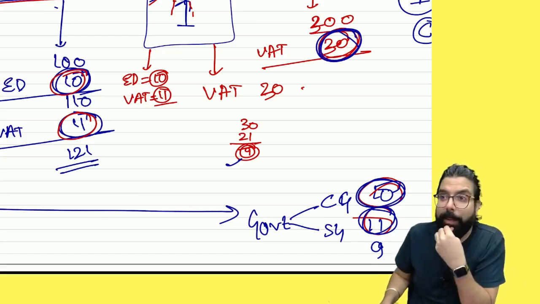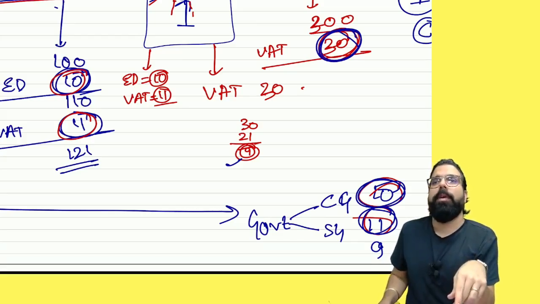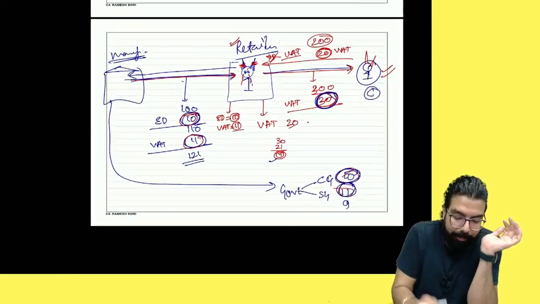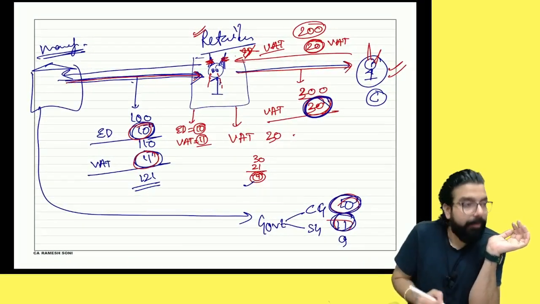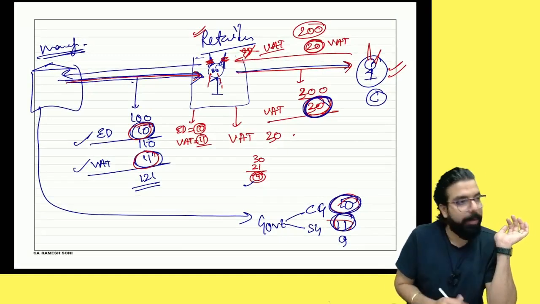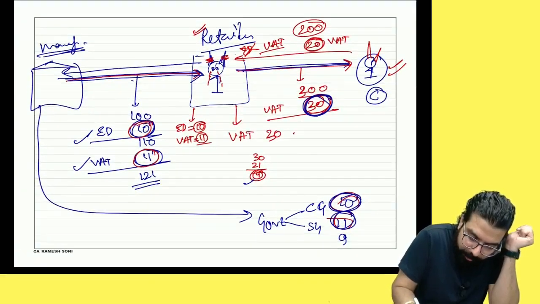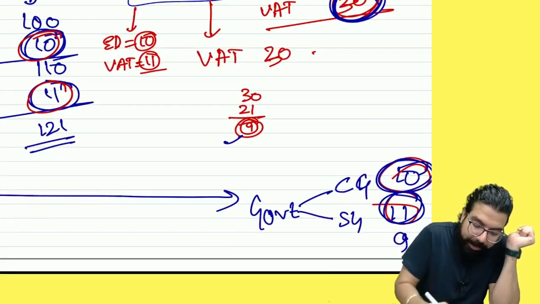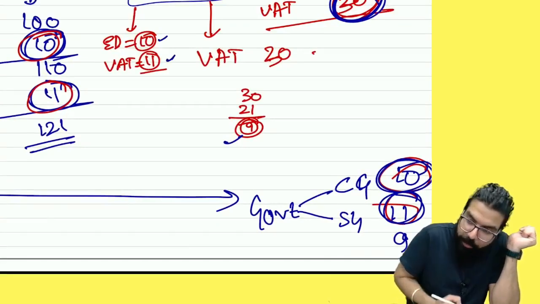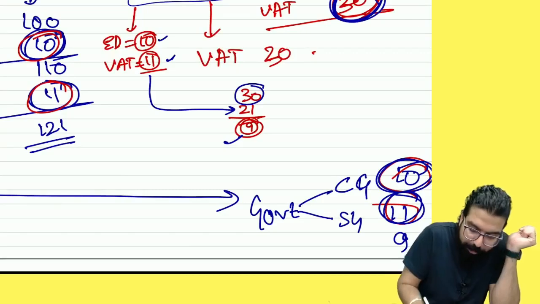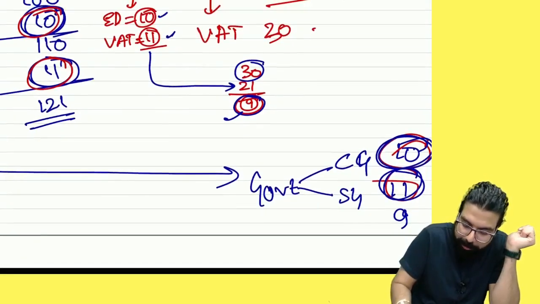But you know what used to happen? Did you understand this, everyone? Shall I repeat or got it? Whenever I used to buy, I used to pay excise duty and VAT. Whenever I sell, I will collect what, everyone? VAT. For VAT payment, I will use the excise duty and VAT over here. I will say out of 30, I already have 21 rupees with me and I'll pay only 9 to the government. Government got how much?